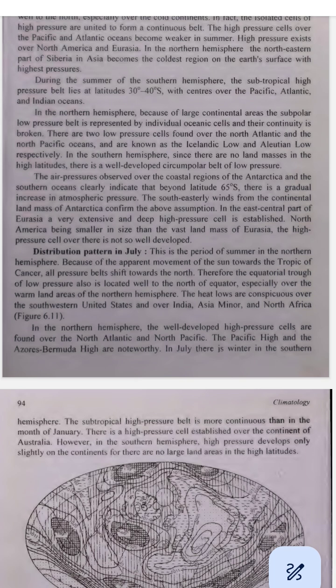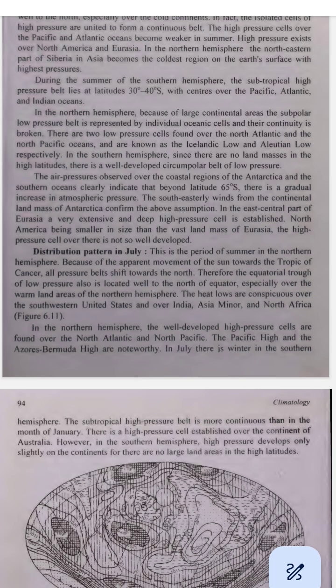Subpolar low pressure belts. 1. Northern Hemisphere. The subpolar low pressure belt is broken up into separate low pressure cells over the oceans. There are two main low pressure areas, the Icelandic low over the North Atlantic and the Aleutian low over the North Pacific. Think of it. These are like isolated puddles of low pressure in the ocean. 2. Southern Hemisphere. The subpolar low pressure belt is well developed and continuous because there are no big land masses to break it up. Example. Think of a big continuous puddle around Antarctica that doesn't break up because there's no land in the way.